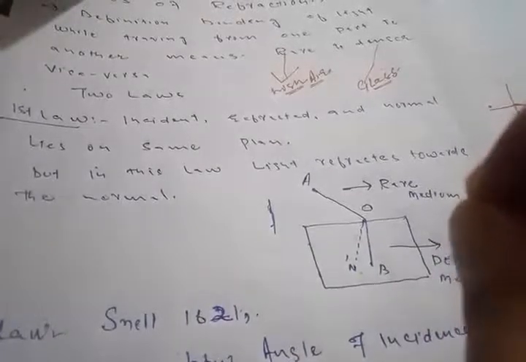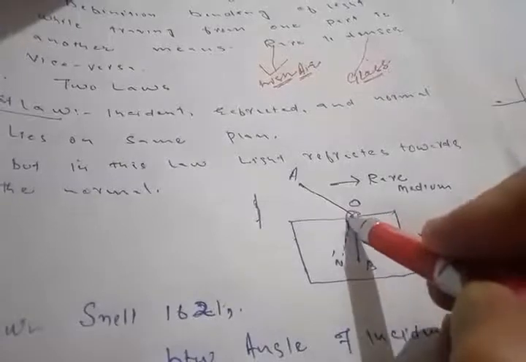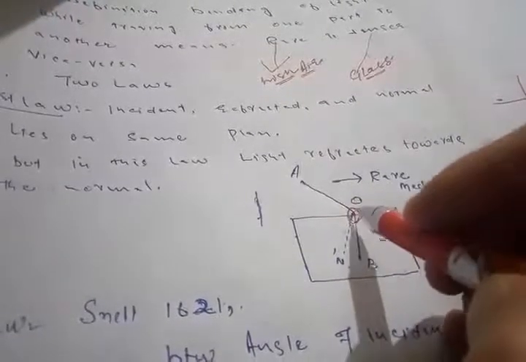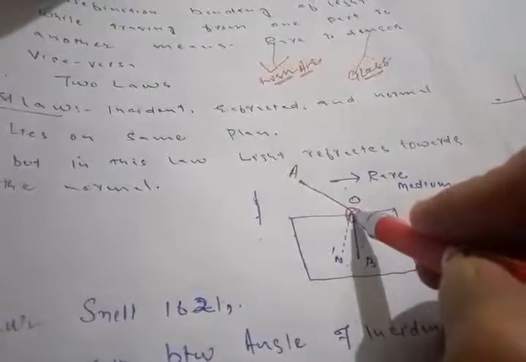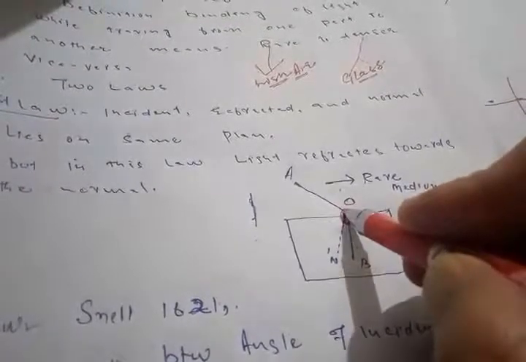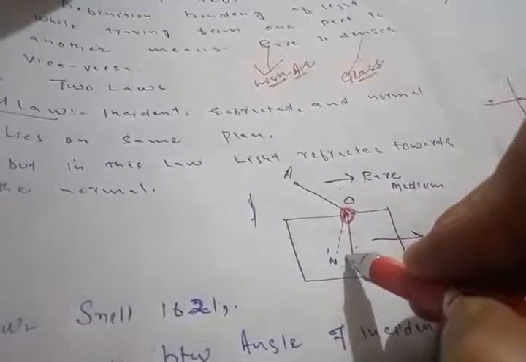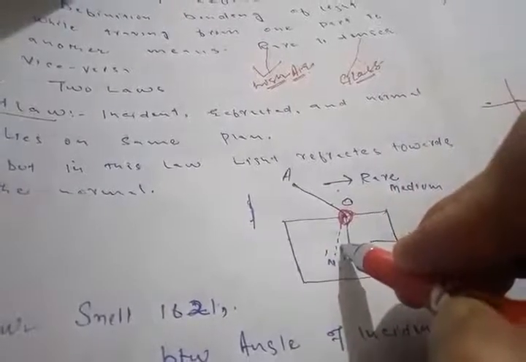the first law of refraction of light states that when an incident ray of light, let AO be the incident ray of light, it falls on point O, I will consider this point as O, and then the same ray of light, after passing from rare to denser medium, first it strikes on a glass slab, then it refracts or it bends while passing from air medium to the denser glass medium, then it bends towards the normal.